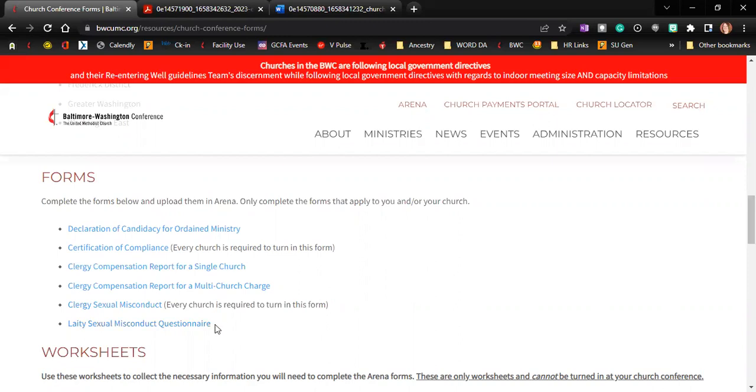One important piece, the laity sexual misconduct form right here. We do not receive this form. If you give it to us, we will send it back to you. It's not something we can hold on to.